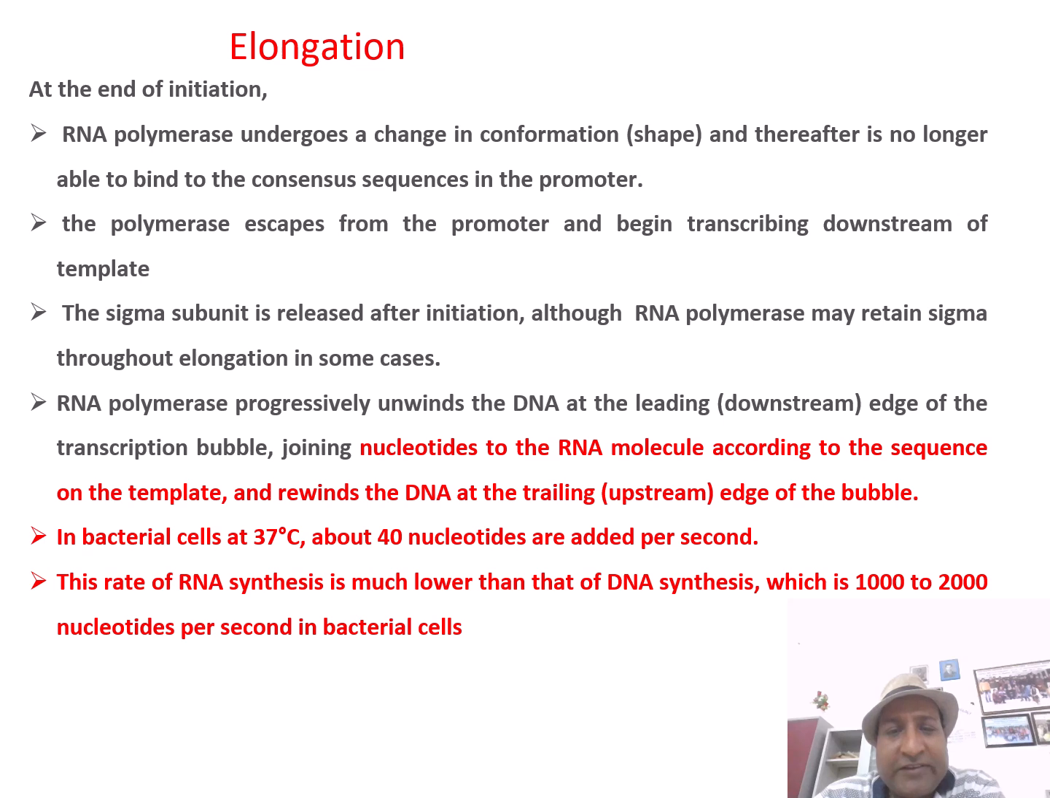So the rate of RNA synthesis is much lower than DNA synthesis. Where it is 40 nucleotides per second against 1000, RNA polymerase is about 25 times less efficient while transcribing the particular DNA sequence.